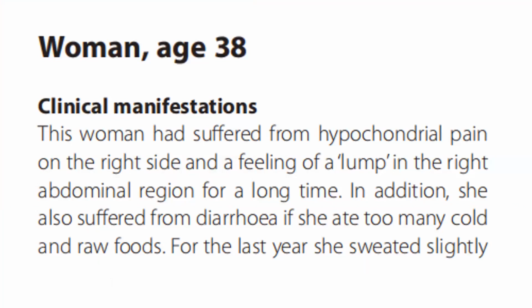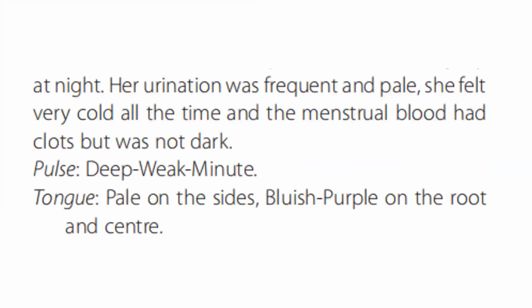In addition, she also suffered from diarrhea if she ate too much cold and raw food. For the last year, she sweated slightly at night. Her urination was frequent and pale. She felt very cold all the time, and the menstrual blood had clots but was not dark. For the pulse, it is deep, weak, and minute. The tongue is pale on the sides, bluish purple on the root and center.